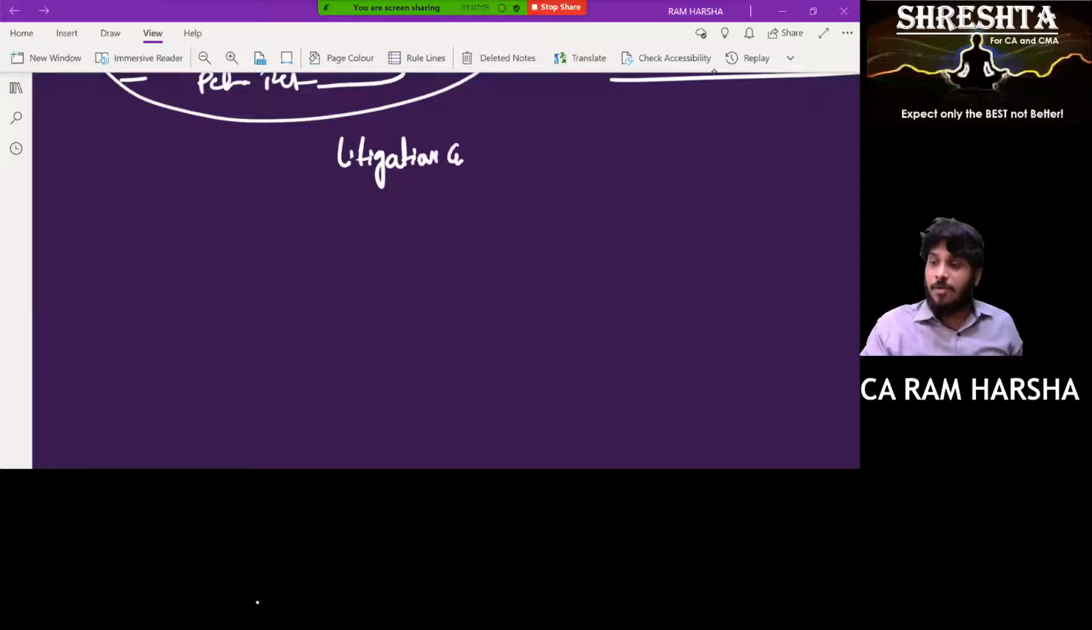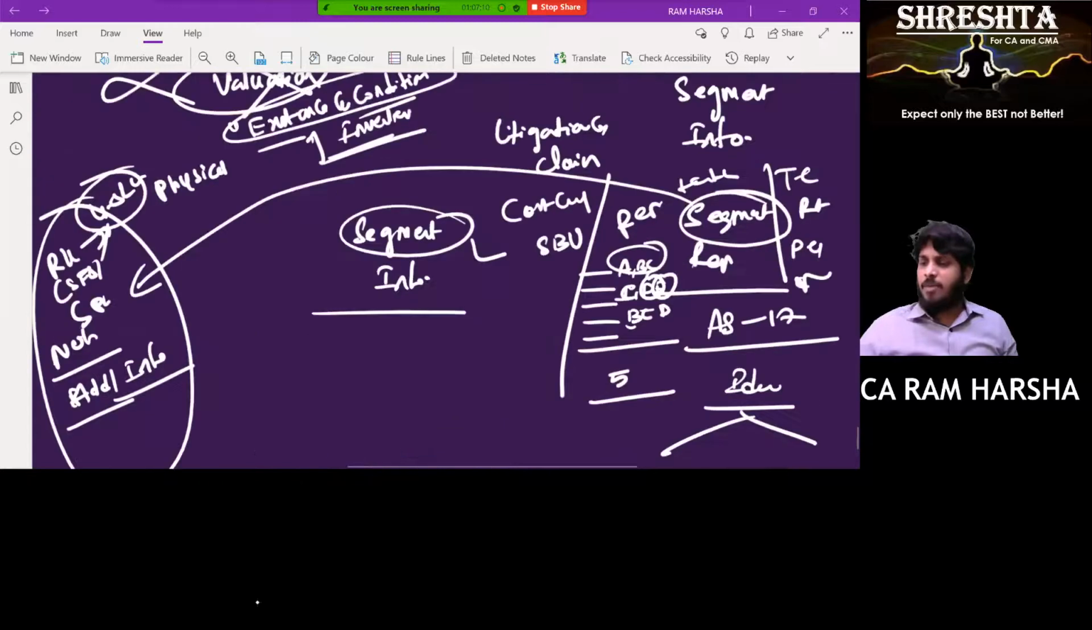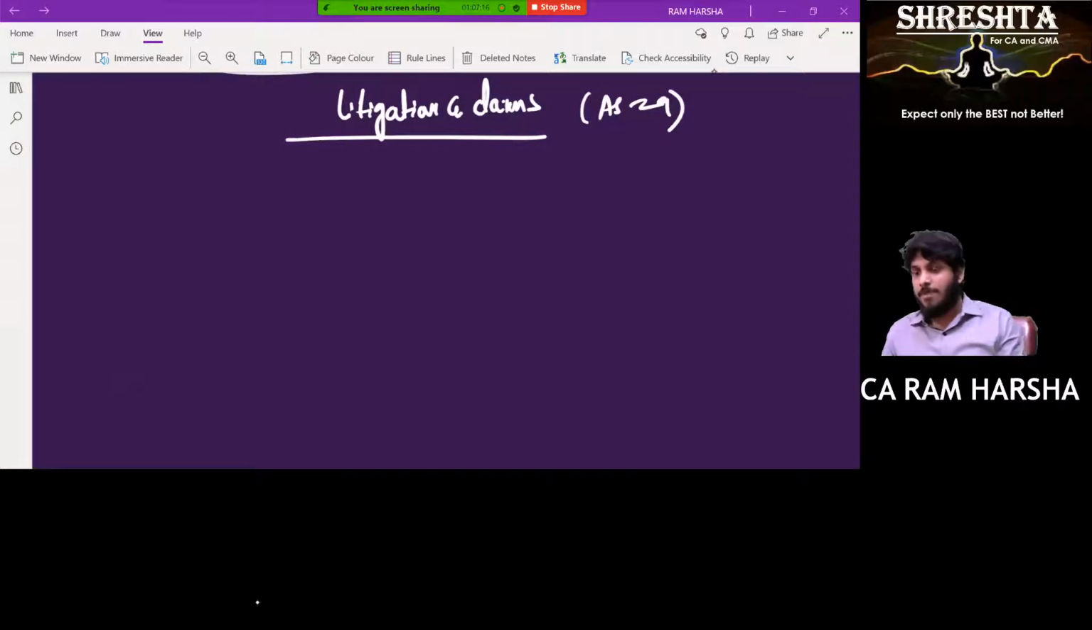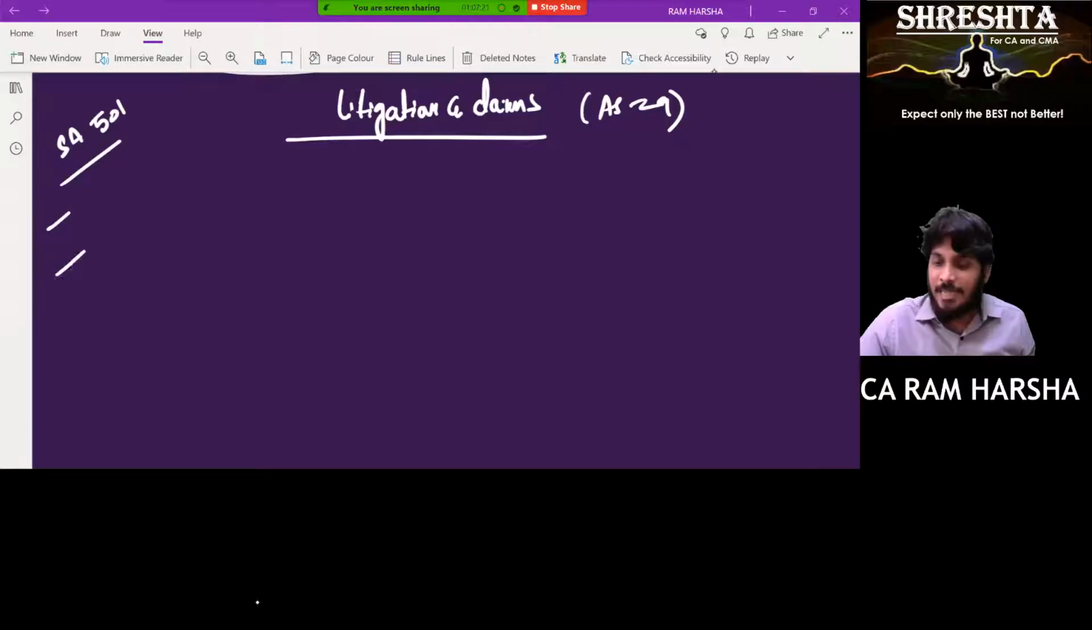What is it? Litigations and claims. Okay, sir, what do I need to do? Segment information, I understood, Accounting Standard 17. Now, what is it regarding litigation information? Here also it is regarding Accounting Standard 29. Yes. You know, if you see SA 501 objective, it has 3 objectives.